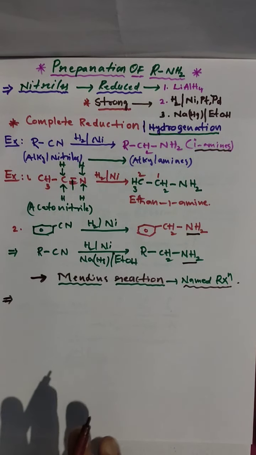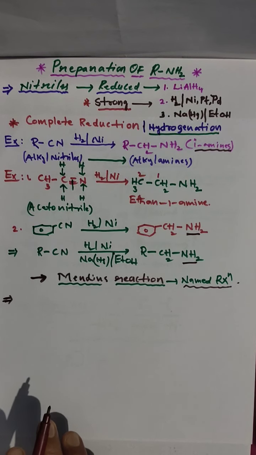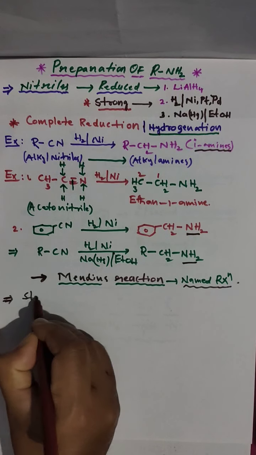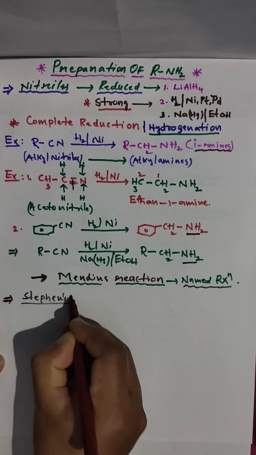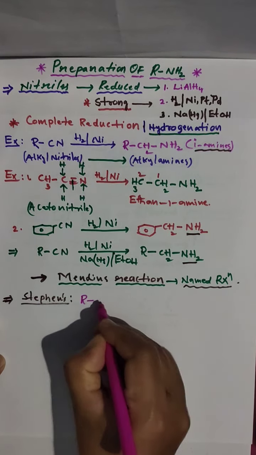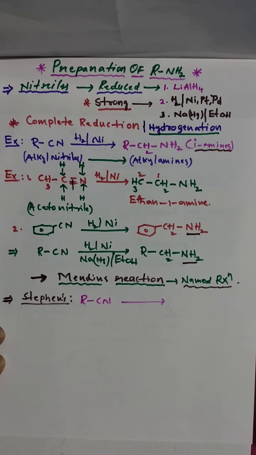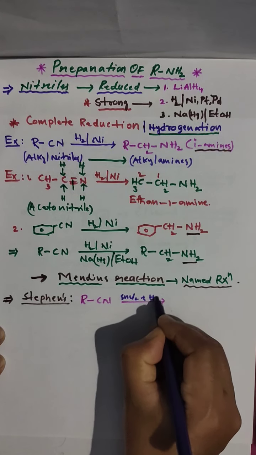You have to remember that students generally get confused between the Stephen reaction and the Mendius reaction. I am showing the Stephen reaction here, so it is easy for you to compare them. In the Stephen reaction, we treat alkyl cyanides with tin chloride and HCl.